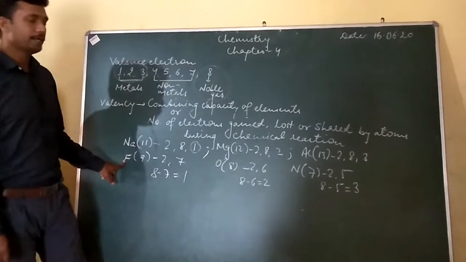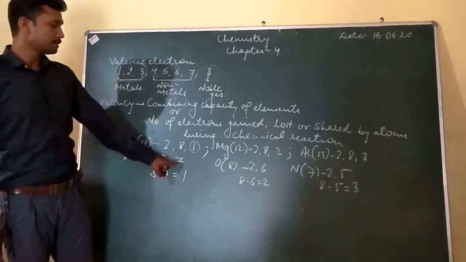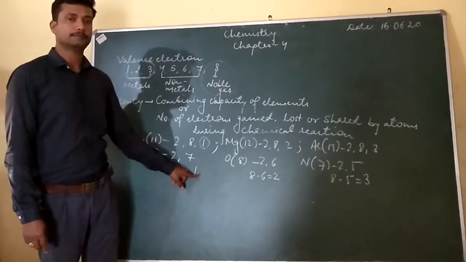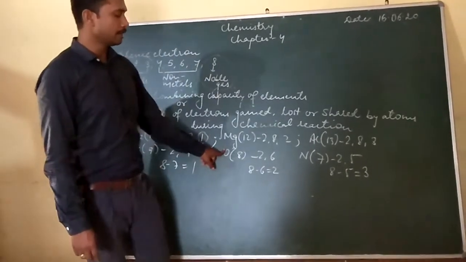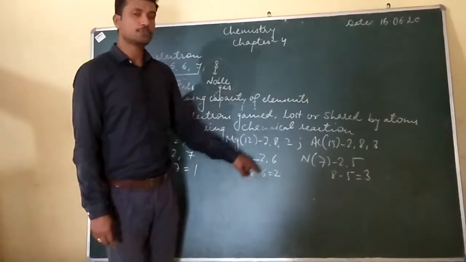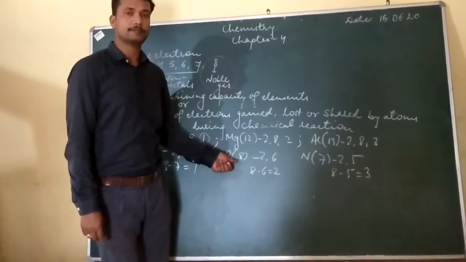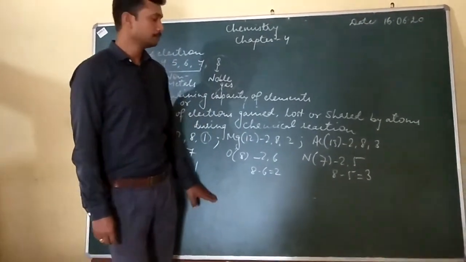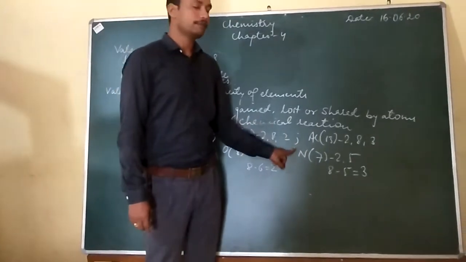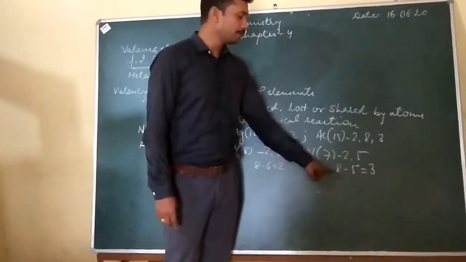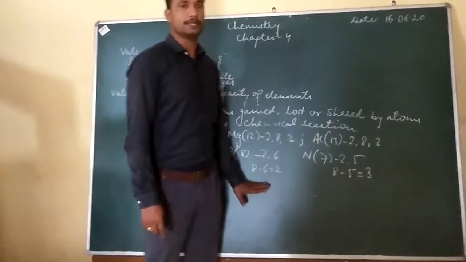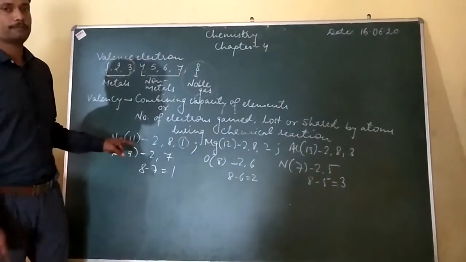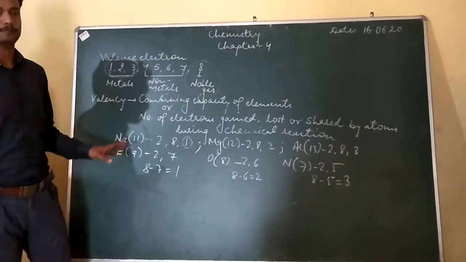For example, fluorine having valence electron 7, so the valency will be 8 minus 7, which is 1. In the same way oxygen, you can see electronic configuration is 2, 6 because atomic number is 8. Its valency will be 8 minus 6, which is 2. Now nitrogen with valence electron 5, valency will be 8 minus 5, that is 3. This way we can determine the valency of different atoms.